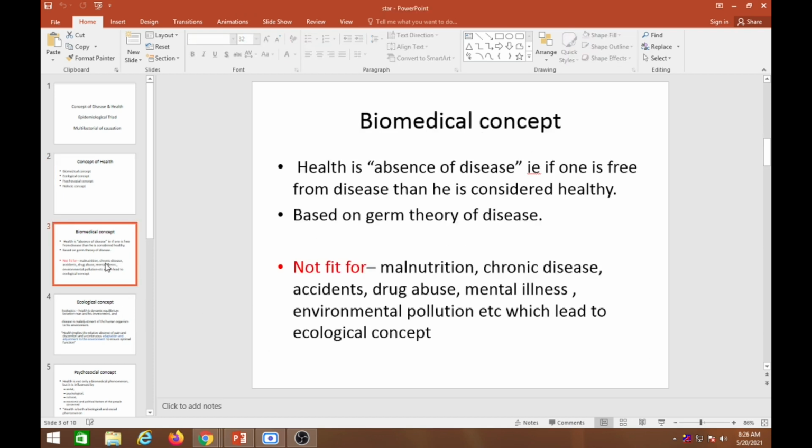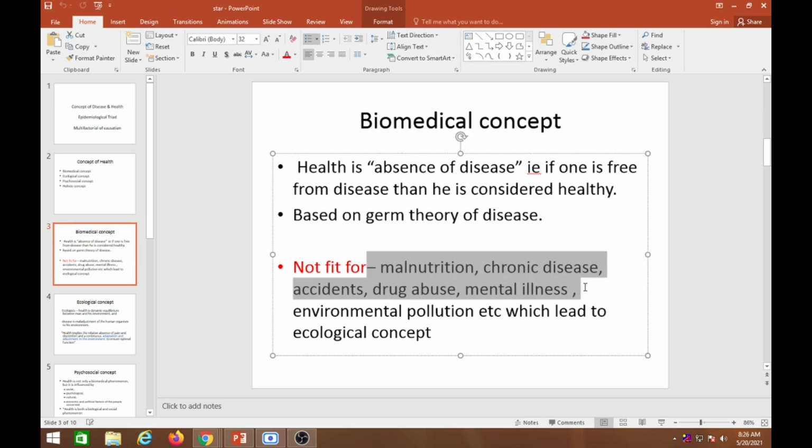Now I'll go one by one again. As I already told you, the biomedical concept is the absence of disease. It's largely the germ theory of disease, that the disease is caused by some agent, like malaria, cholera, tuberculosis, coronavirus. But the biomedical concept is not fit for malnutrition.